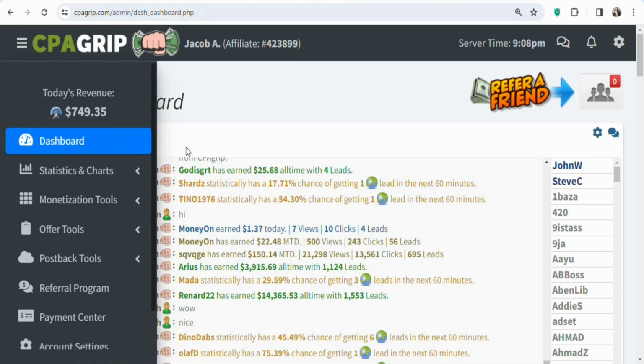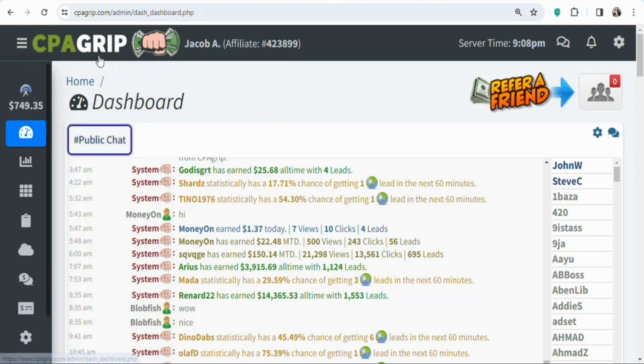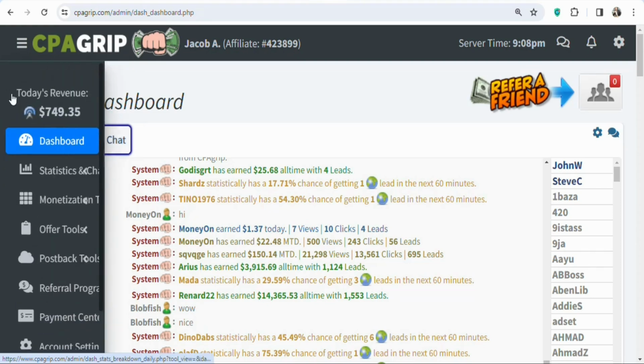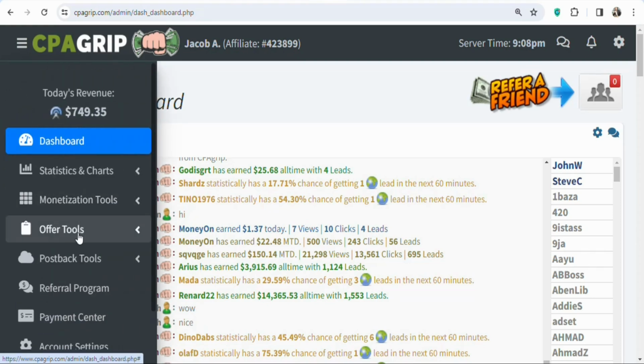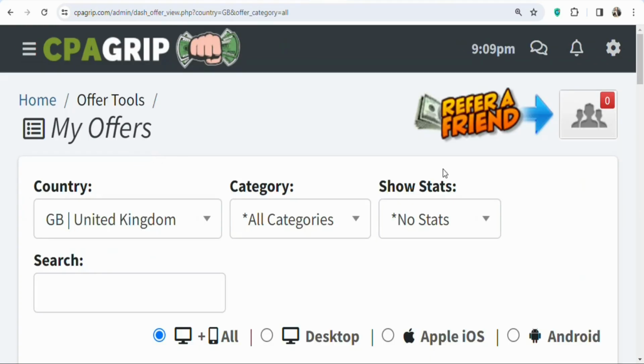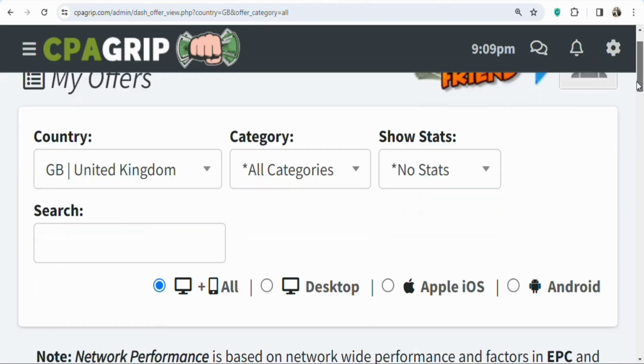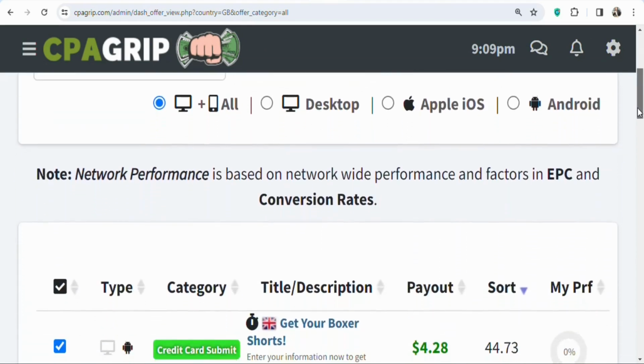If you join any CPA marketing network, what you have to do is find offers to promote. On CPA Group, you have to come right here. Once you are here, you are going to click on Offer Tools. Once you click on Offer Tools, you are going to select My Offers. Once you click on My Offers, you are going to see a page like this. The next step is that you have to find a specific offer that you want to promote.